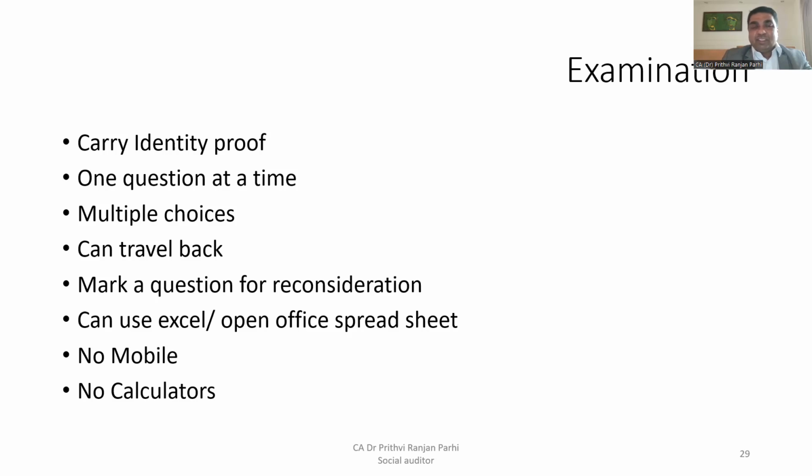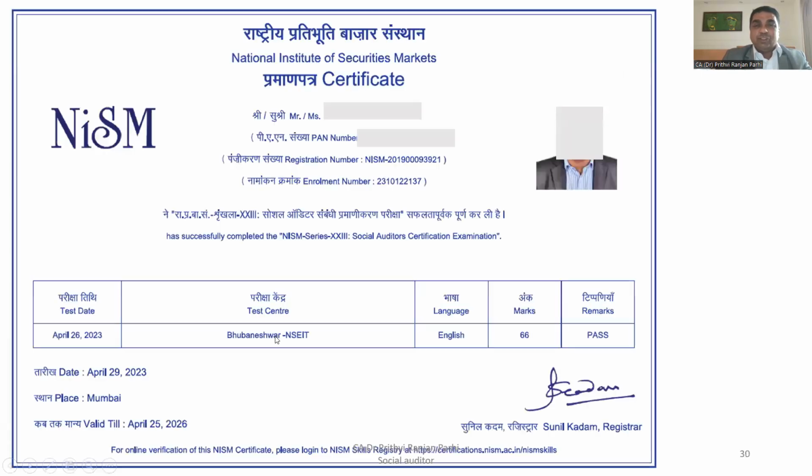And normally in the examination center, they provide Excel or open up a spreadsheet. If you want to do some calculation, you can use that. Mobile phones will not be allowed. Calculators will not be allowed. So be prepared for that, right? But the system will have Excel or an Office spreadsheet. You can use that for calculation purposes.